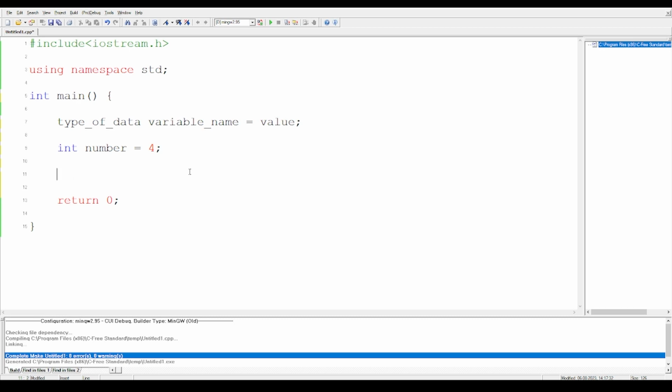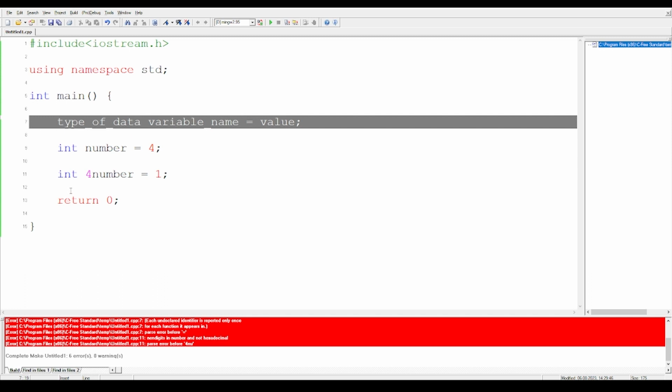Now the point is, can we give any name to our variable? Well, that is not the case, because there are certain rules in order to declare a variable. For example, the very first rule would be that a variable cannot start with a number. For example, I cannot write here int 4number = 1. If I run the code over here, you will see that you will get an error.